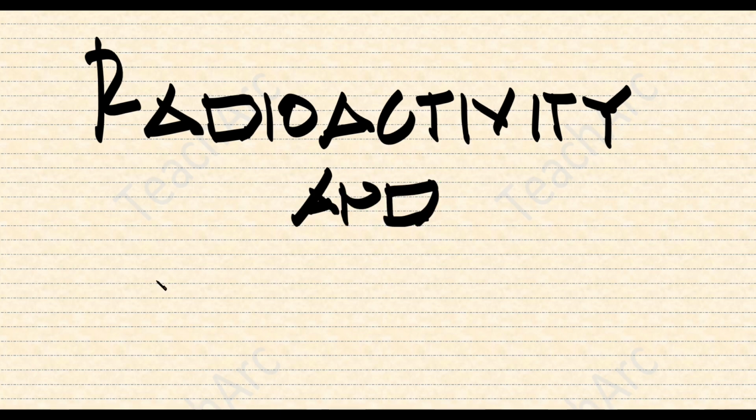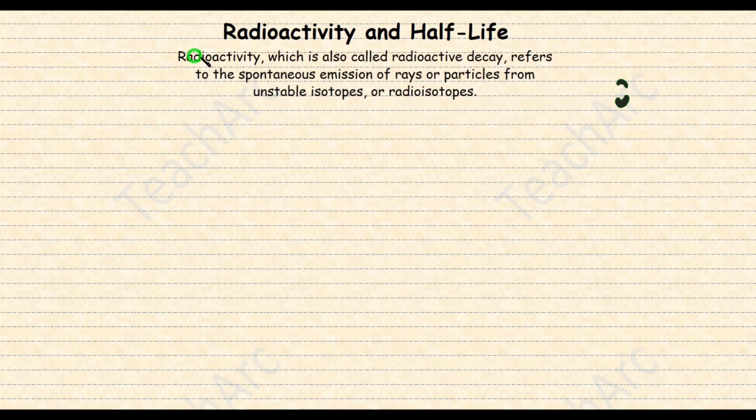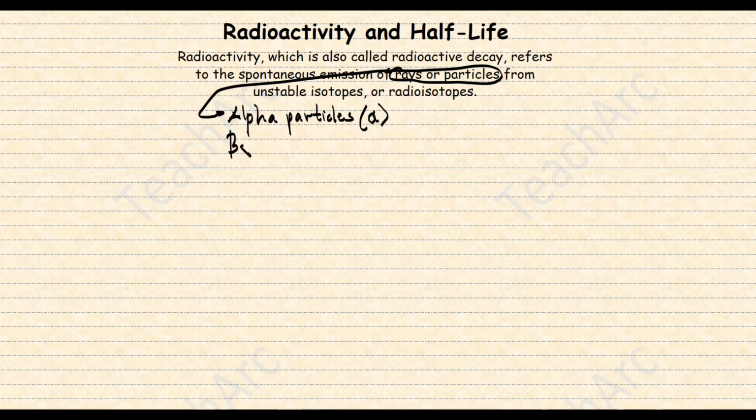Let's talk about radioactivity and half-life in this video. Radioactivity, which is also called radioactive decay, refers to the spontaneous emission of rays or particles from unstable isotopes or radioisotopes. These rays or particles are called alpha particles, beta particles, and gamma rays. I am assuming that you know the differences between these particles and rays.